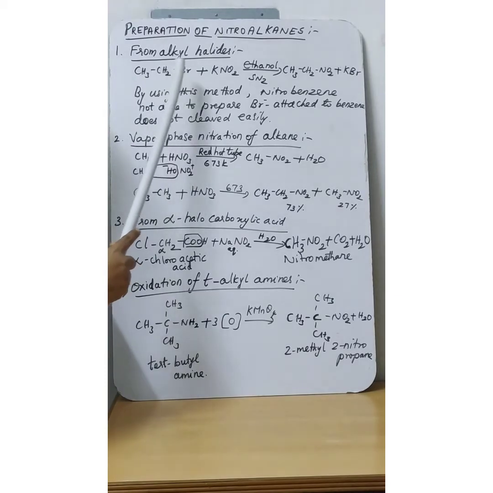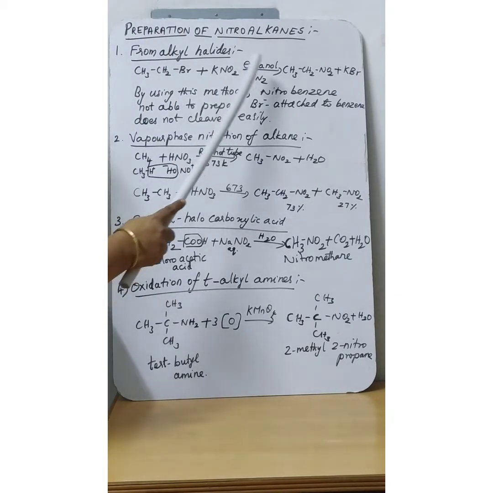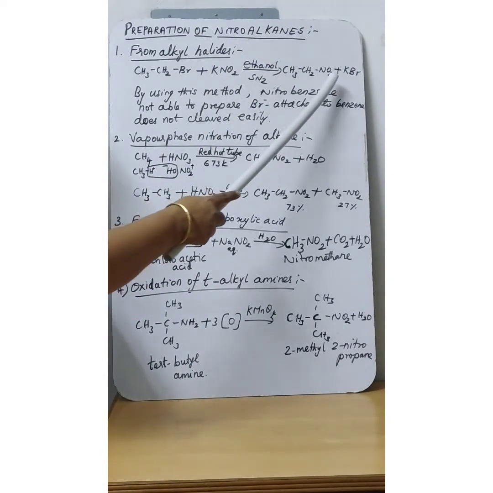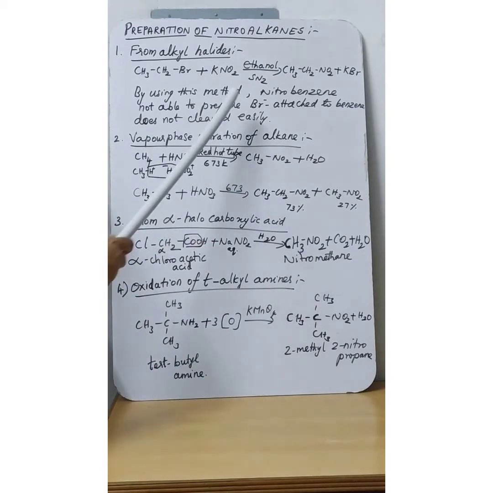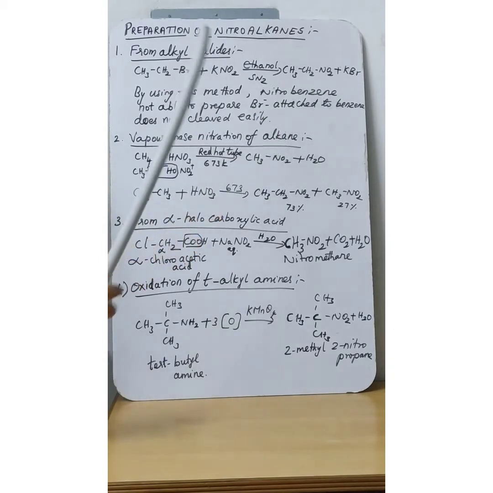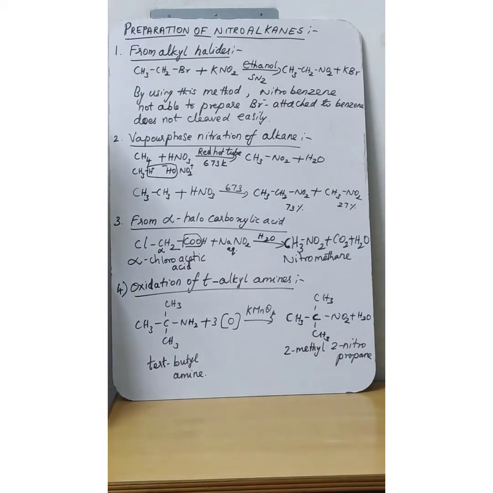So, ethyl bromide reacts with ethanolic potassium nitrite and gives nitroethane as the product by the removal of potassium bromide. It is an example of an SN2 reaction, that is, nucleophilic substitution bimolecular reaction. By using this method, it is not possible to prepare nitrobenzene, that is, aromatic nitro compounds, because the bromine is directly attached to the benzene ring, so it does not cleave easily.